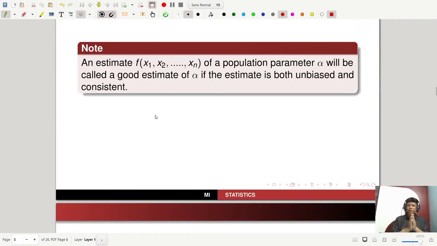So there is a note for all of you. An estimate f of x1, x2, xn, that is the statistic, an estimate of a population parameter alpha, will be called a good estimate of alpha if the estimate is both unbiased and consistent. So it will be a good estimator, or a good estimate of alpha, if the estimate is both unbiased and consistent.